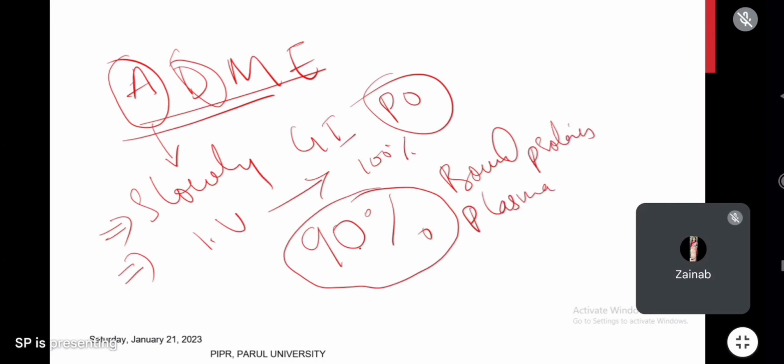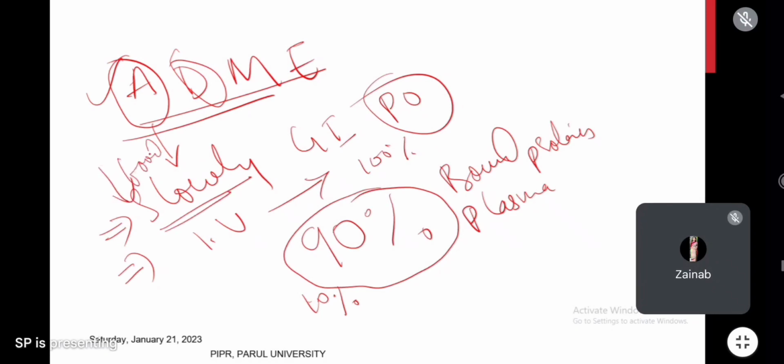90% is bound to the plasma proteins and 10% is freely available in the blood. We are discussing the pharmacokinetics, starting with absorption. Most of the phenytoin is absorbed from the GI tract, but absorption is slow. Absorption is slowed down further when it is taken along with food.